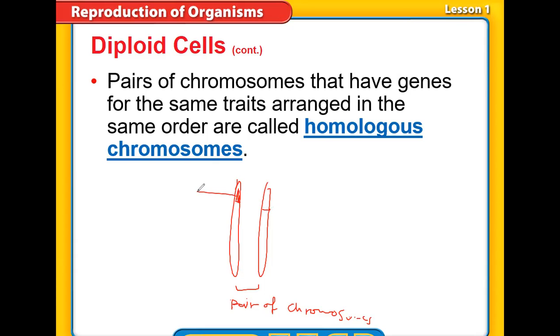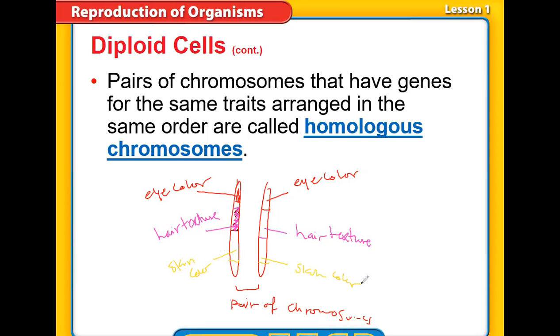So this here is the gene which is responsible for eye color, for example, and this also is the gene responsible for eye color. Then the next gene, for example, is responsible for hair texture, and that one will also be responsible for hair texture. And the third gene on that chromosome, for example, is responsible for skin color, and that also will be responsible for skin color.